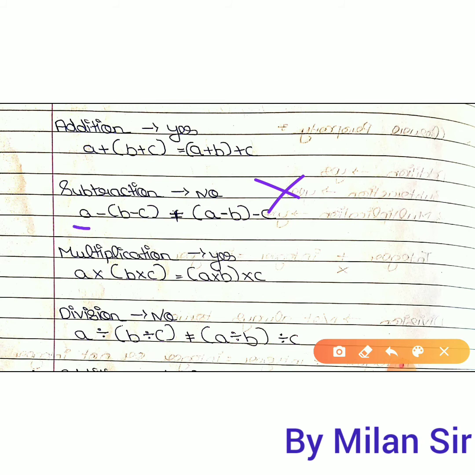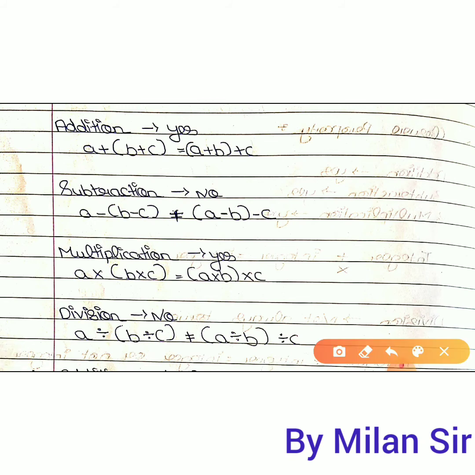That's why here a minus b minus c, with the bracket provided to b minus c, and here the bracket provided to a minus b, we cannot use this property. That's why here it is not equal to. These two things are not equal, so this is called not equal to. Here it is called equals to, here not equals to.